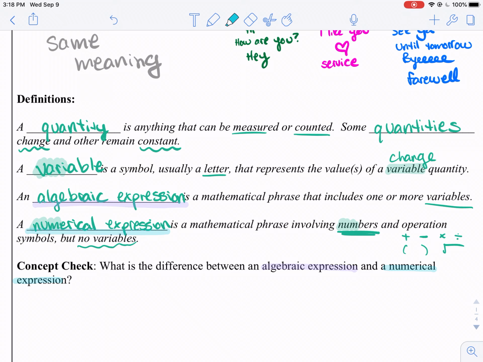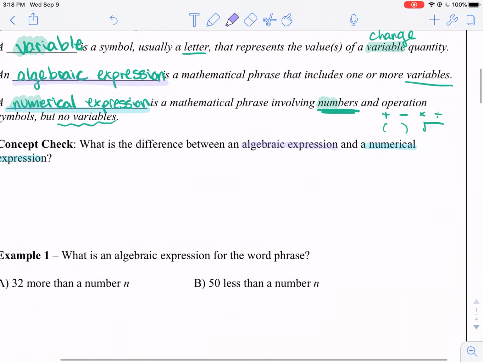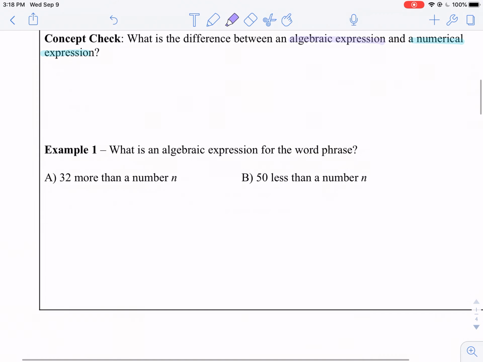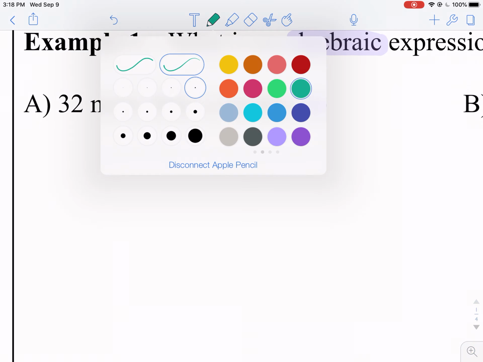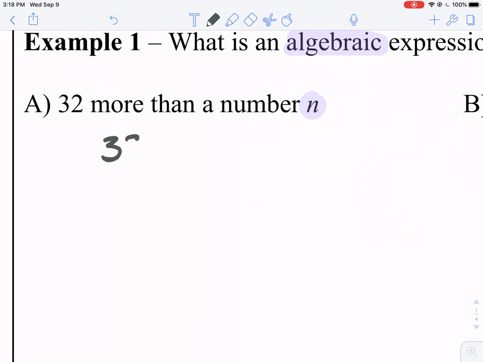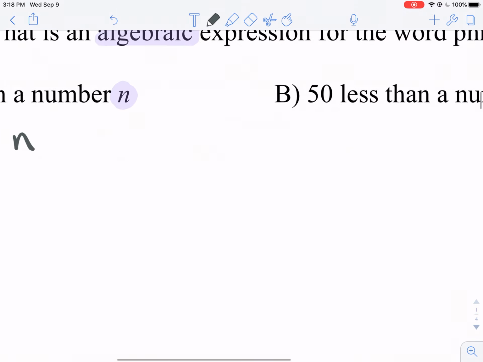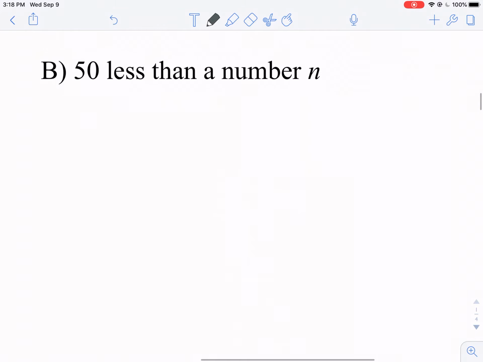Now that you have that explanation done, we're going to give 2 examples of algebraic expressions. So remember, an algebraic expression has a variable in it, so 32 more than a number n. That is 32 plus n, whatever n is. And then an algebraic expression for this one is 50 less than a number n, or n minus 50.